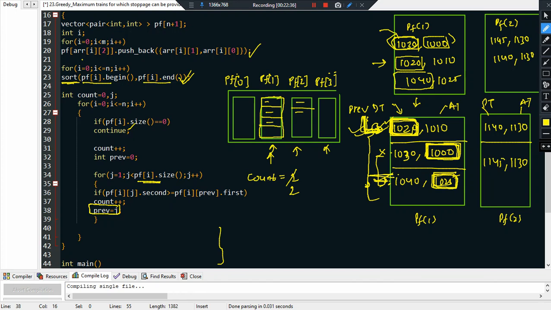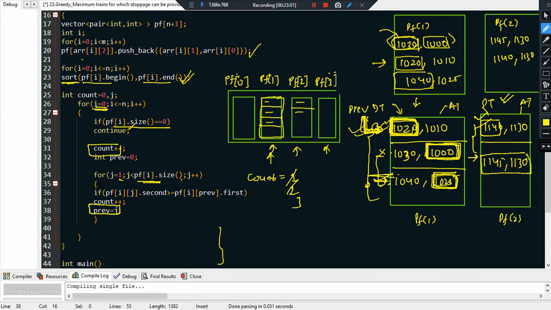Now we move to platform number 2, so i becomes 2. Is pf.size equal to 0? False, because we have some trains in platform number 2. Come inside, count plus plus. So count will become 3. Why? Because the first train will always be allowed to stop in platform number 2. Departure time is 1140. Now j goes from 1 to pf.size. Basically I am traversing from here till the end of this vector. Only this element is left.